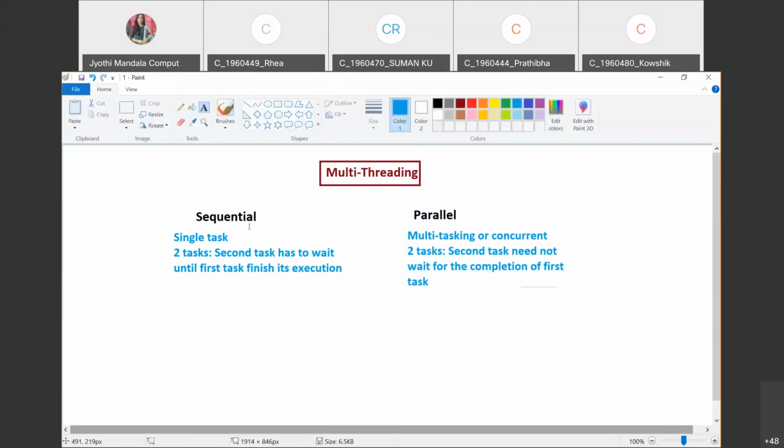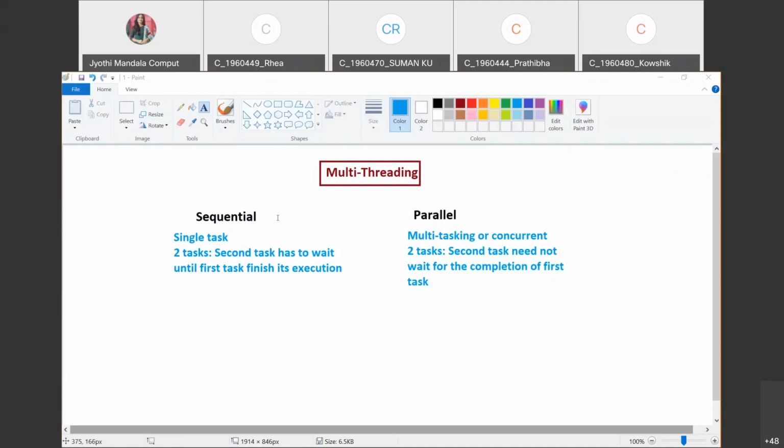Here in sequential execution, if you have two tasks, until and unless the first task finishes its execution, the second task is not going to start. But coming to the parallel, which is nothing but multitasking, if you have two tasks, it is not required for the second task to wait until the first task is completed.